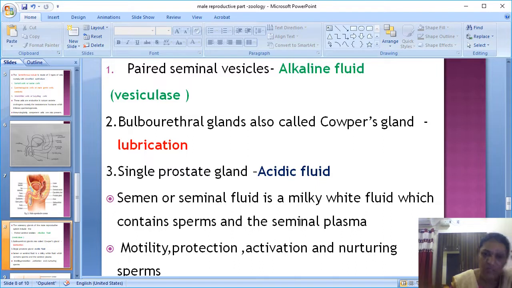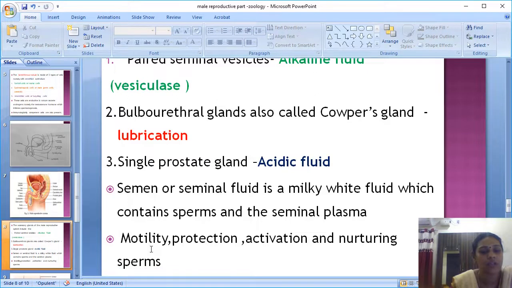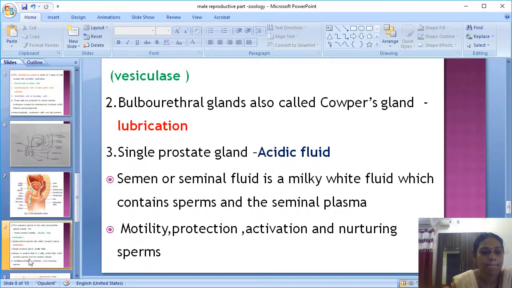This seminal plasma gives motility to the sperm, protection to the sperm, activates the sperm, and nurtures, that is, nourishes the sperm. Everything is done by the seminal plasma. Seminal plasma is present in the semen or the seminal fluid.